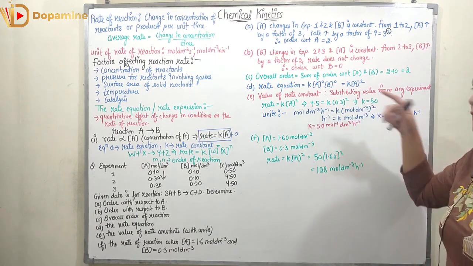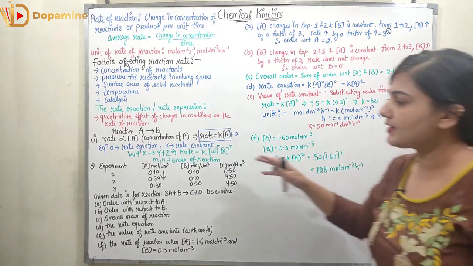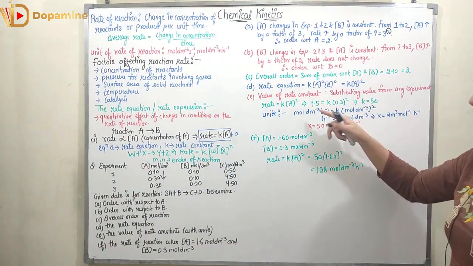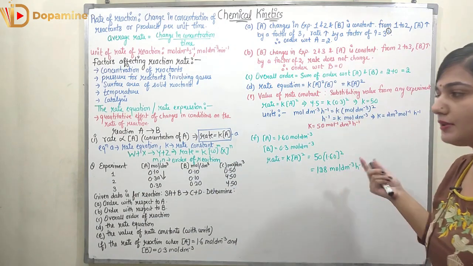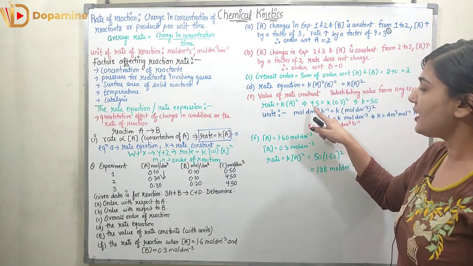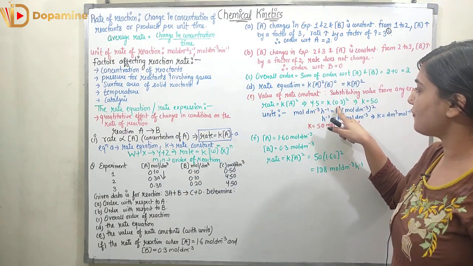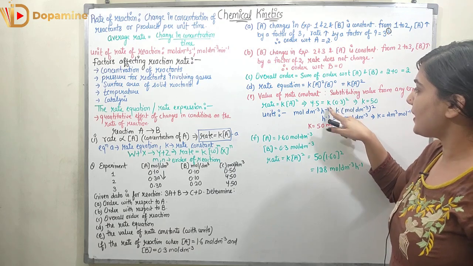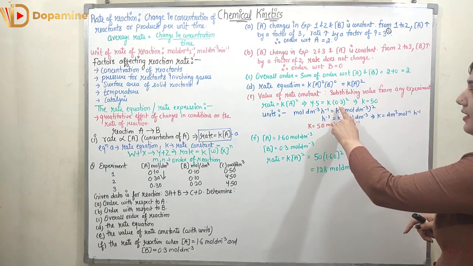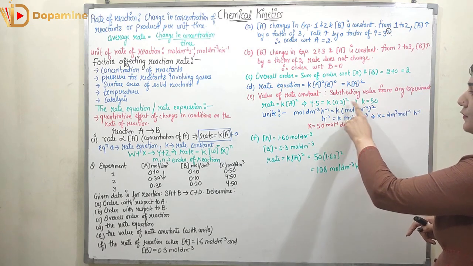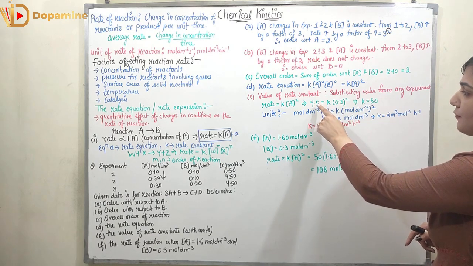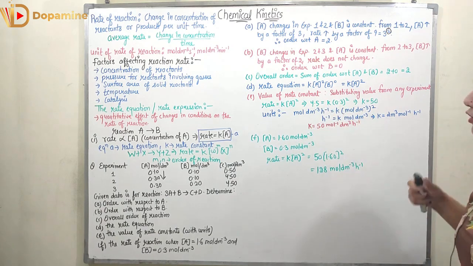Now value of rate constant we have to find out. So what we can do, we can substitute any of the value from any of the experiment in the rate equation. So what we are doing, we are substituting the values from the experiment number 2. The concentration of A is 0.3. So we will be putting the concentration of A, that is 0.3 square into K, and what is the rate? It is 4.5. So 4.5 is equal to K into 0.3 square. So now when I put the square value and divide it by 4.5, I will be getting K is equal to 50.